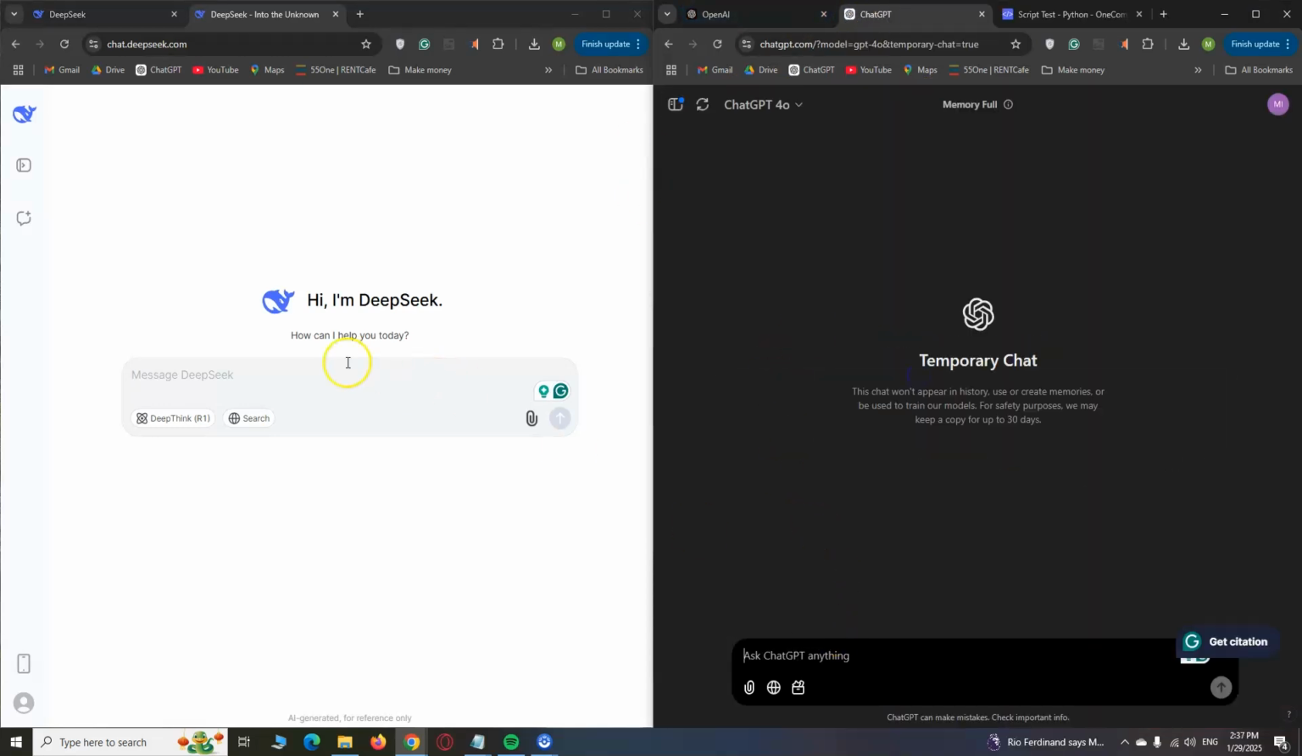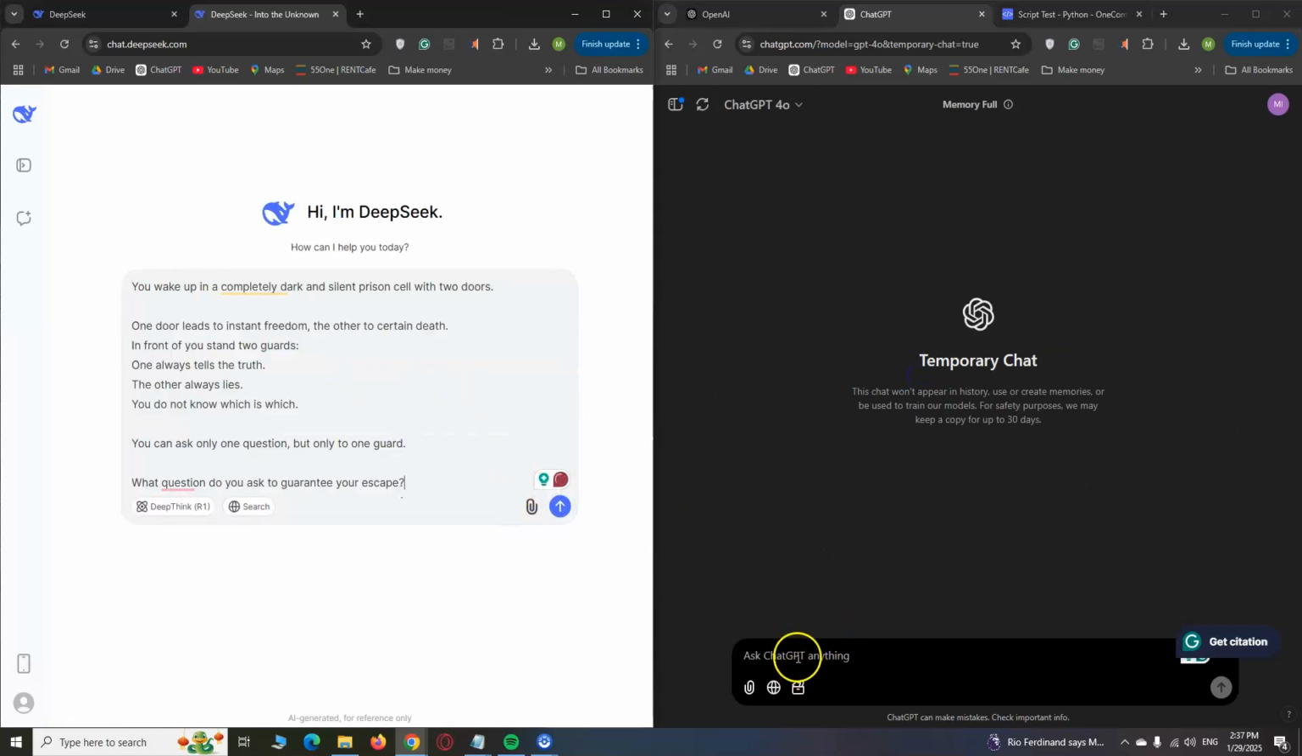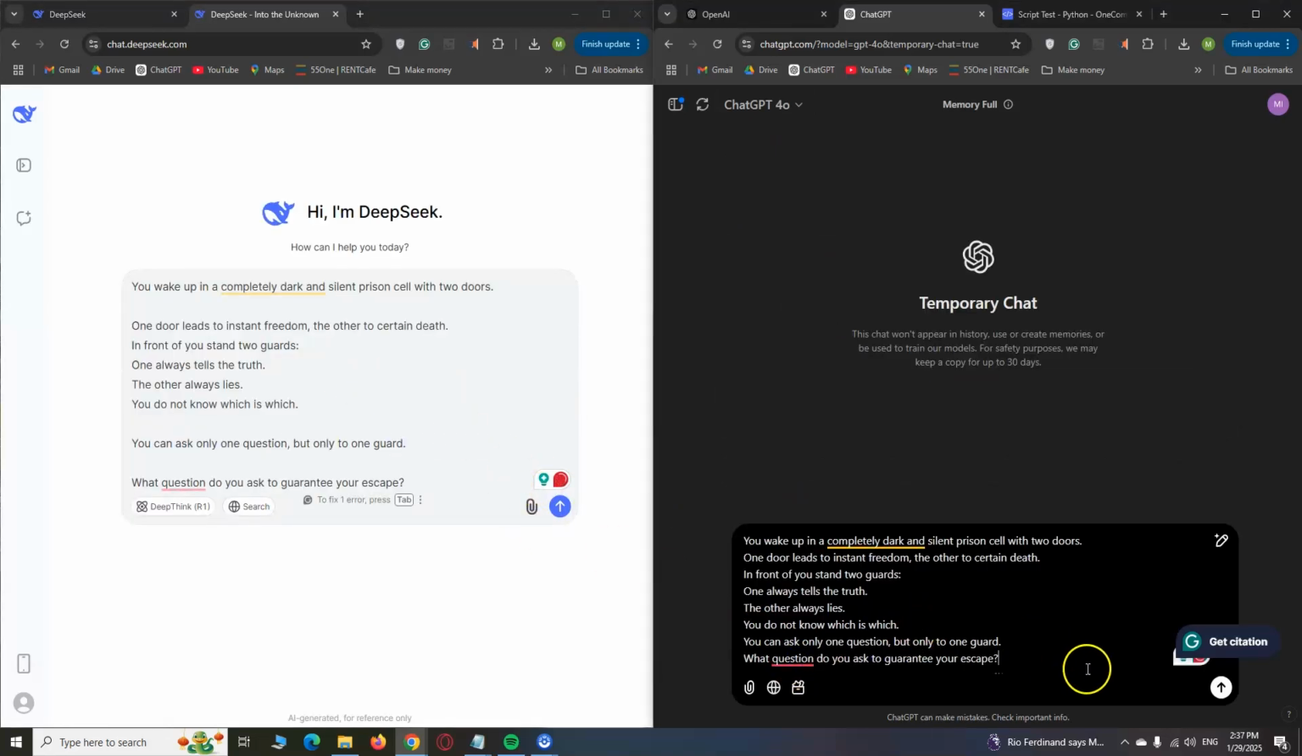On the first scenario, I am asking this. You wake up in a completely dark and silent prison cell with two doors. One door leads to instant freedom, the other to certain death. In front of you stand two guards. One always tells the truth, the other always lies. You do not know which is which. You can ask only one question, but only to one guard. What question do you ask to guarantee your escape?